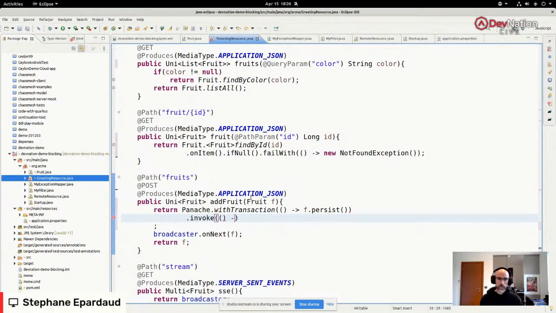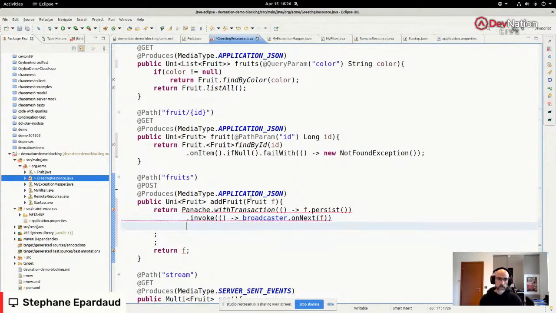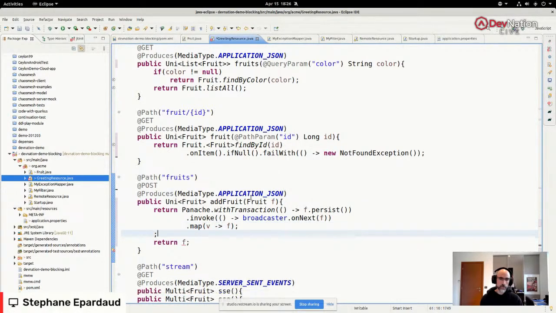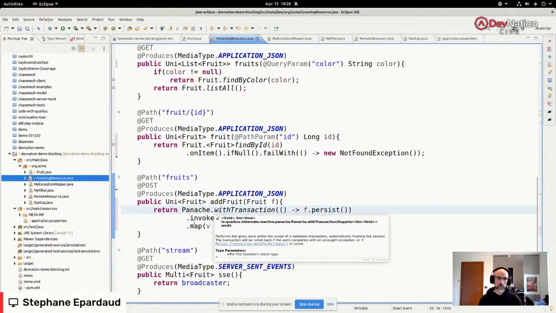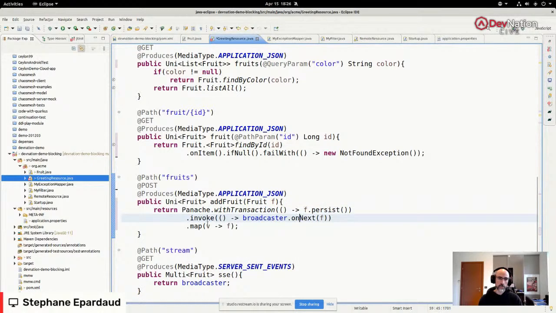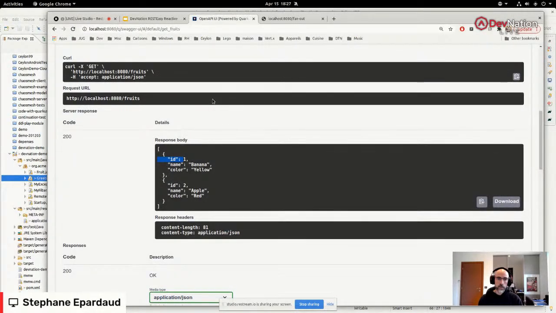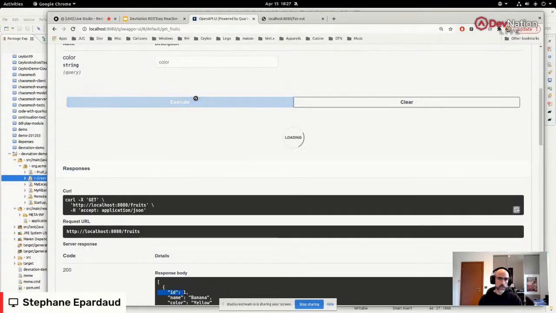We're going to say, when you're ready, we want to do on next. And then we're going to map the return value, which is really void at the moment, it's not very useful, into a fruit to make sure that we return a fruit. So we're going to run the persist operation in a transaction, and then when it's done, we're going to broadcast that we have something, and then map a value of void that doesn't do anything into the fruit that we want to return. And for SSE, we don't need to do anything. Let's give this a spin. Go back here and try the list of fruit again.